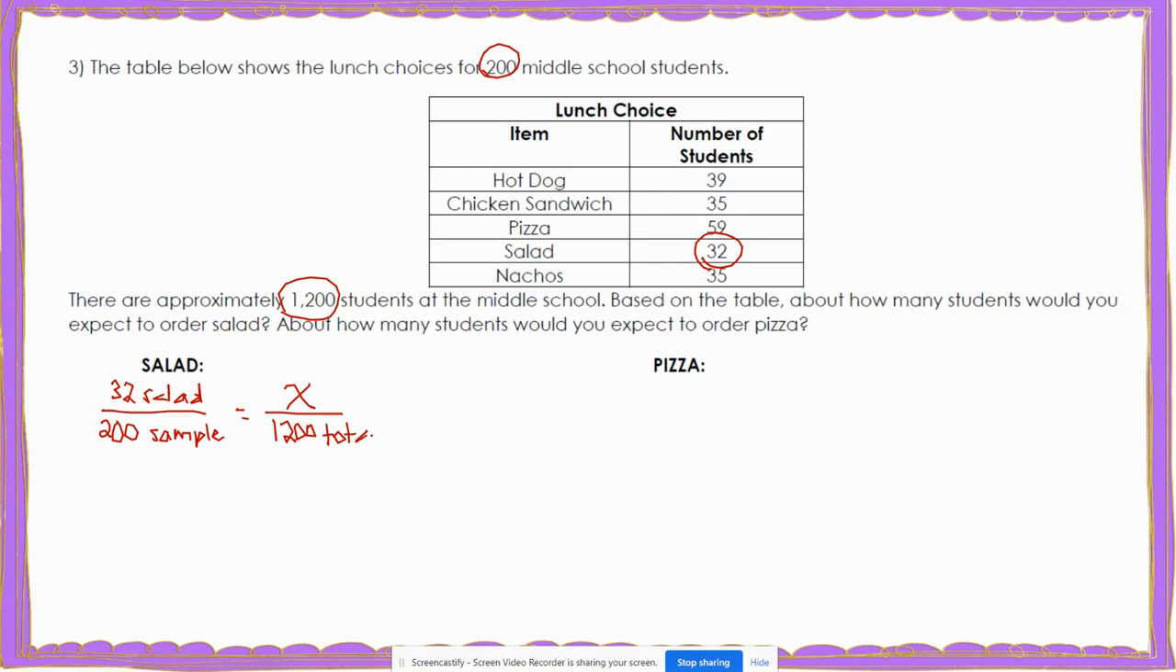Now to solve, there's a few different ways you can do this. You can recognize that to get from 200 to 1,200, we would multiply 200 times 6. So to get from 32 to x, you would multiply by 6. Or you could cross multiply. If you cross multiply, you would do 32 times 1,200, which would give us 38,400. And then you would put your equal sign. And then you would do x times 200, which would give us 200x.